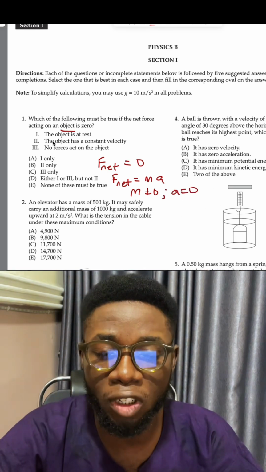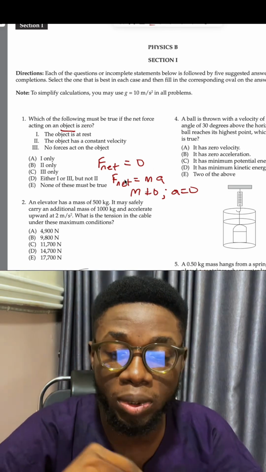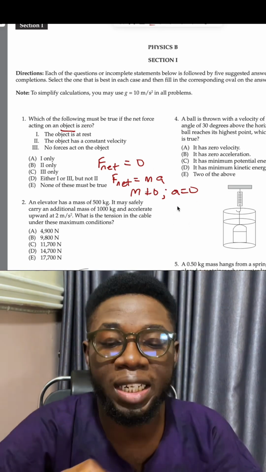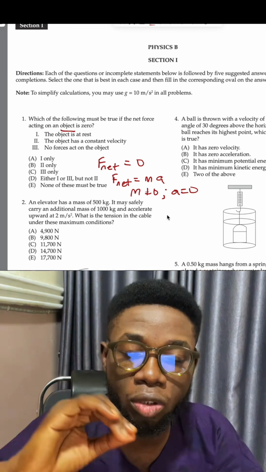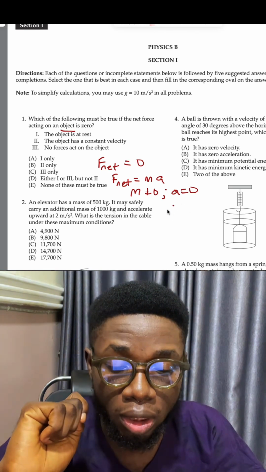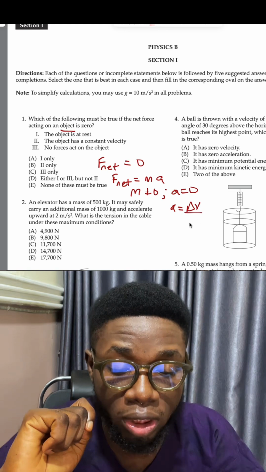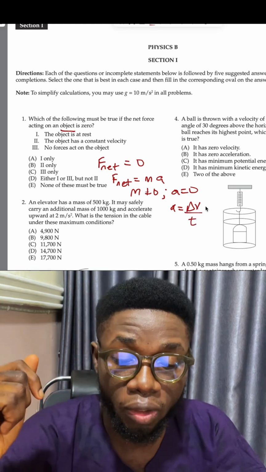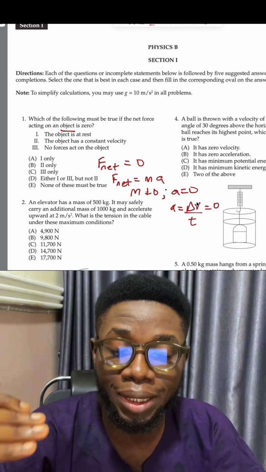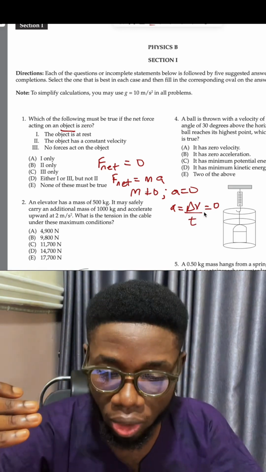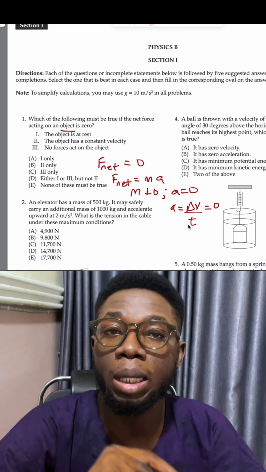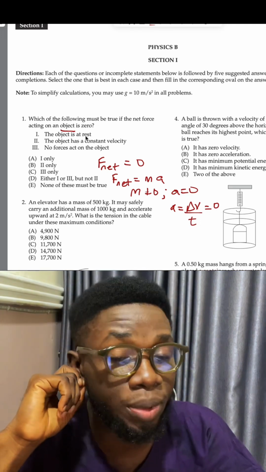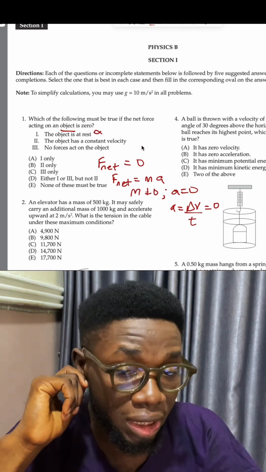Now, for the acceleration of an object to be equal to zero, it does not necessarily mean that the object is at rest. Acceleration is simply the change in velocity. Whenever a body is moving with uniform velocity, that is, there is no change in its velocity, then acceleration, which is given as change in velocity divided by time, is zero, because the change in velocity is zero. Hence, a body can be moving, as long as it moves with constant velocity, and it will not have acceleration. So, is the object at rest? No, it does not necessarily mean that the object is at rest.